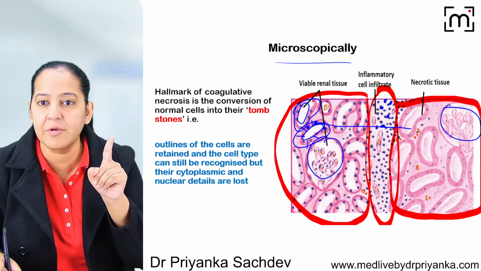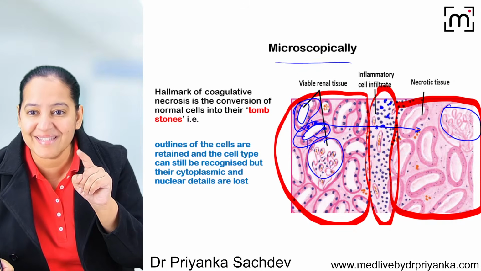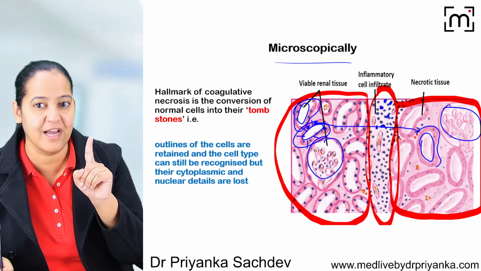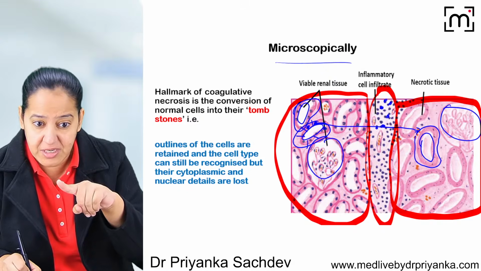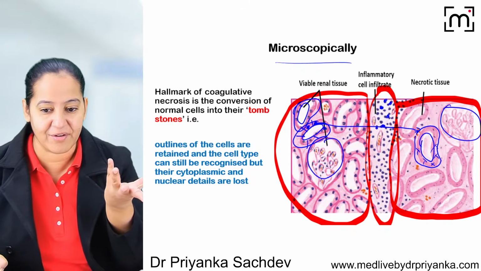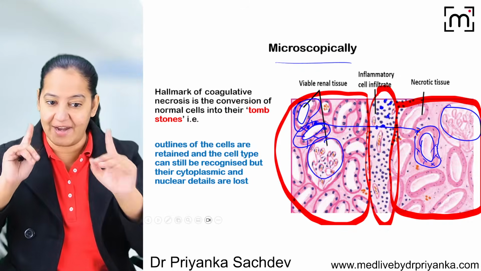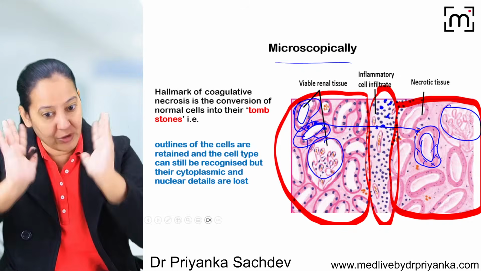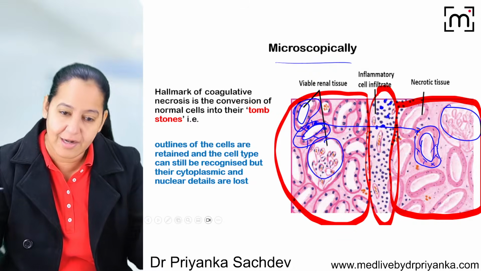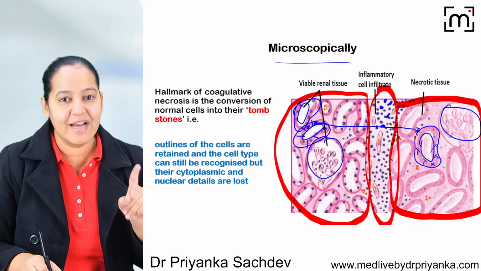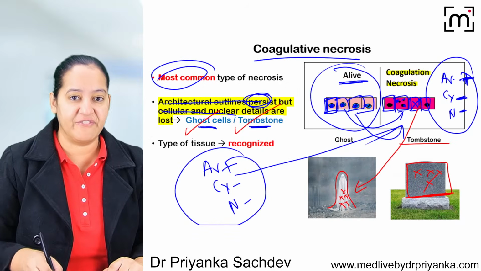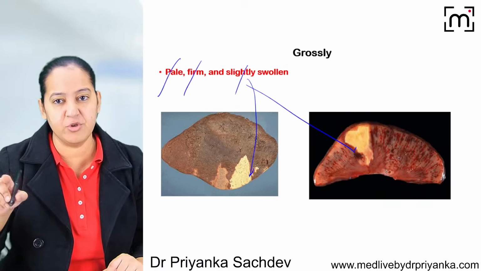Now compare the same tubule over here. You will say, Mama, I can see the same outline. The outline is still there. But if you see the cytoplasm, the color of cytoplasm is changed. The nucleus has also disappeared. It is pyknotic, it is disappeared. So on both sides, only one thing is there: the outline is maintained, but cytoplasmic details are lost and nuclear details are lost. That's why the cells are tombstone. The same thing I told you in the definition, I'm now showing you in microscopy.